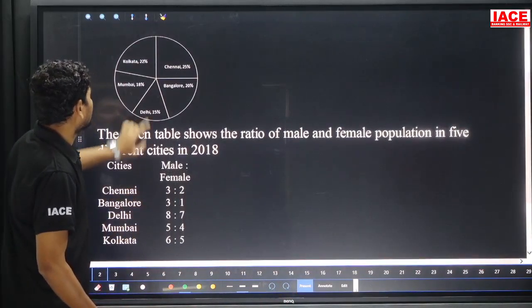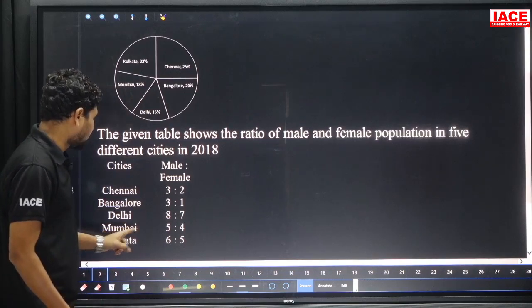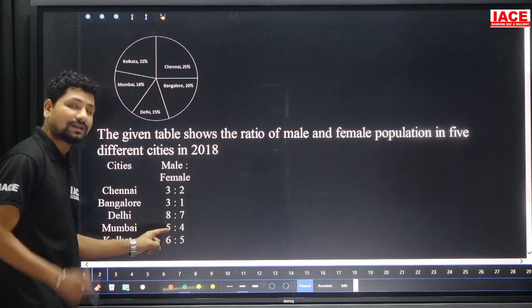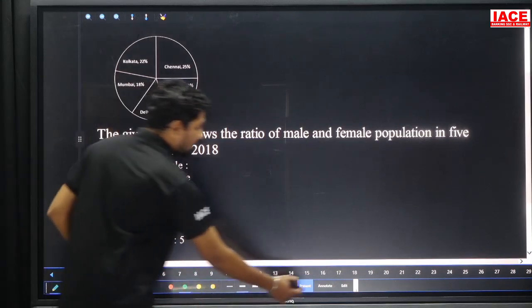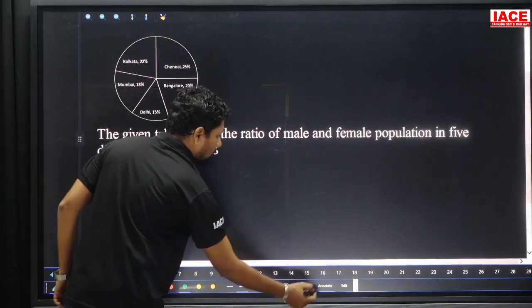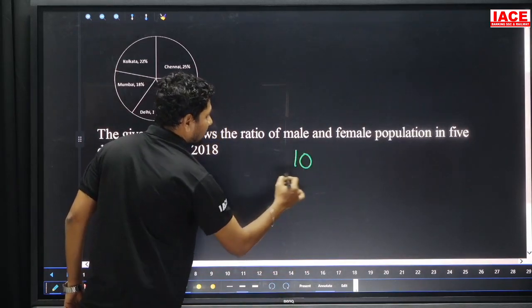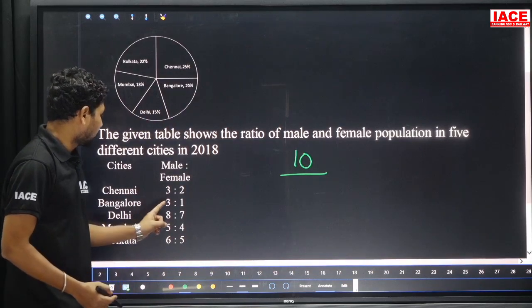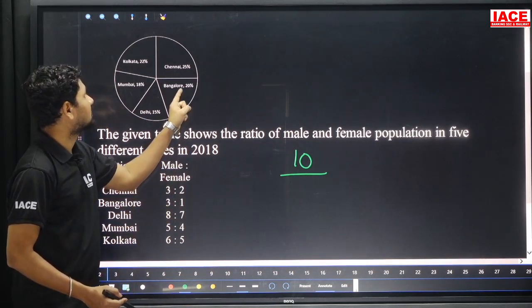Look at Mumbai, it is 18%. 18% is equal to 5 plus 4, that is 9 parts. 9 parts is equal to 18%, so 5 parts is equal to how much percentage? 10%. And coming to the next, Bangalore. Bangalore is 3 plus 1 is equal to 4 parts. 4 parts is equal to 20%.